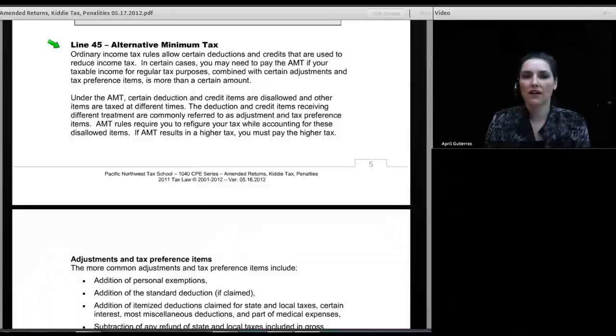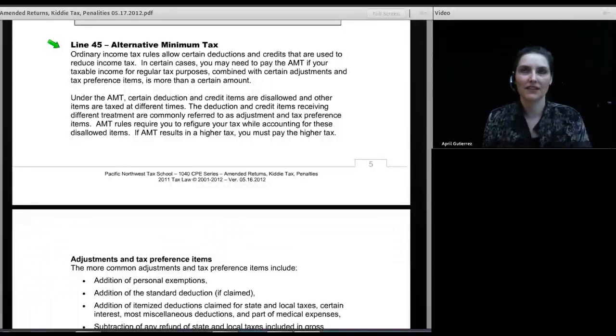Now, what would cause the alternative minimum tax to be higher than the regular tax? Well, there's a number of things, and it boils down to the fact that under the alternative minimum tax, you are not allowed to claim certain deductions that you are allowed to claim under the regular tax. Also, the alternative minimum tax has essentially only 2 tax brackets. I believe they're 26 and 28%, or 28 and 30%. I think it's 28 and 30%. Those are the only 2 brackets.